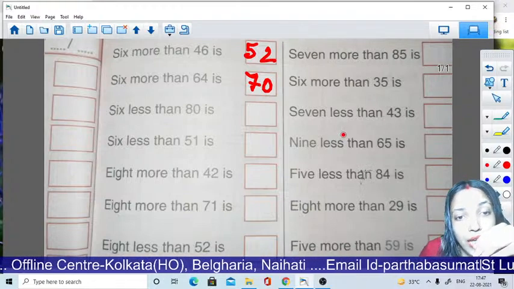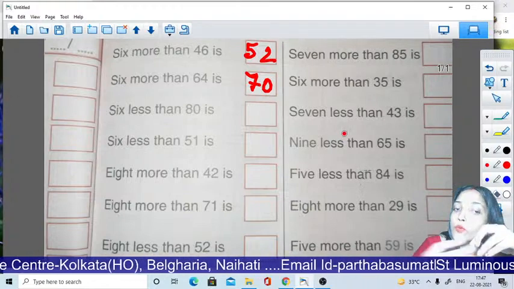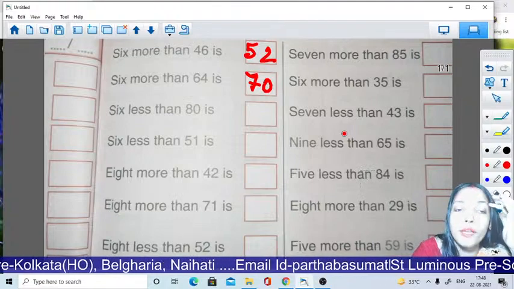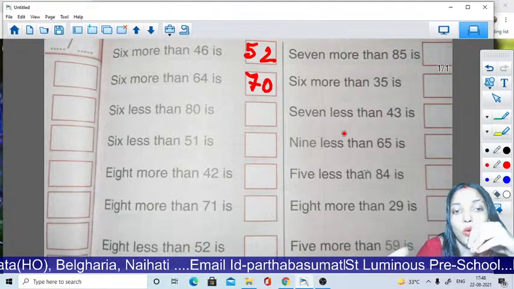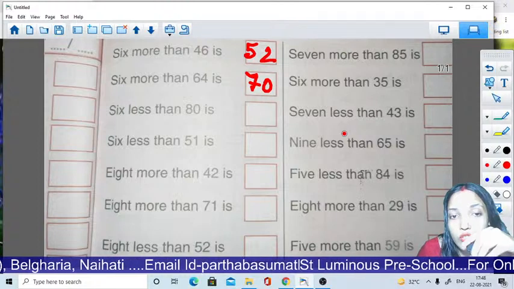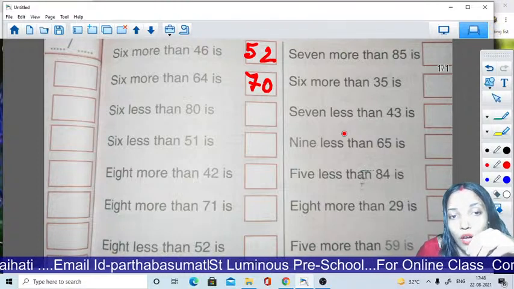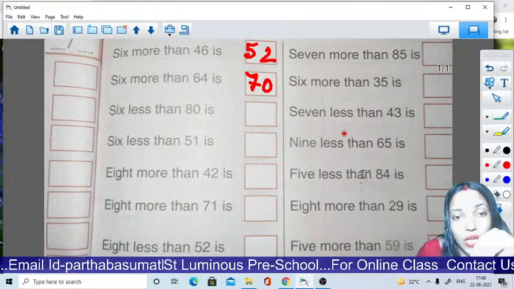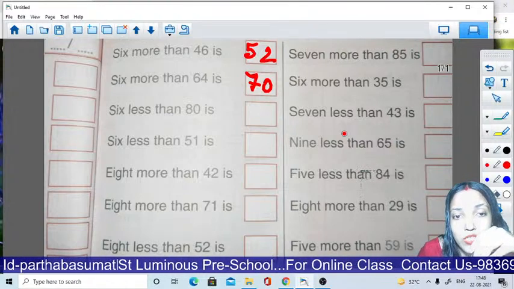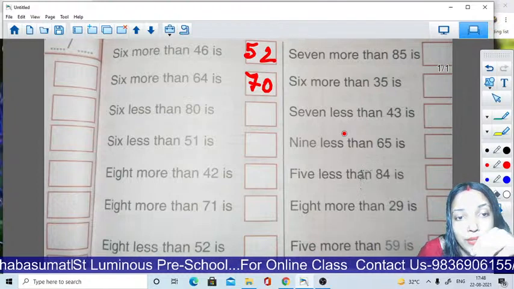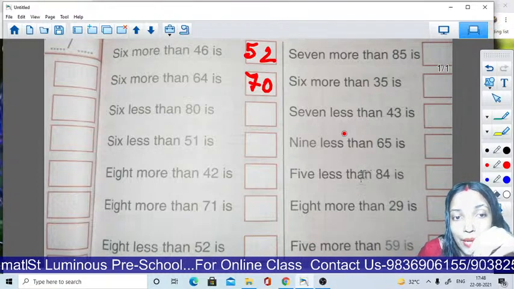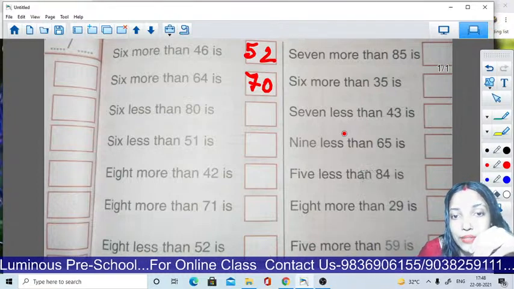Now 6 less than 80. You have to count backward because less than. Okay. So now count with me. Before 80 we all know 79. Now backward, 79, 78, 77, 76, 75 and then 74.